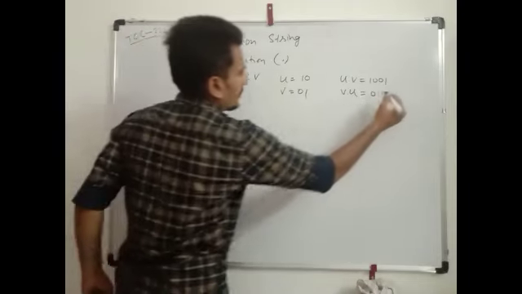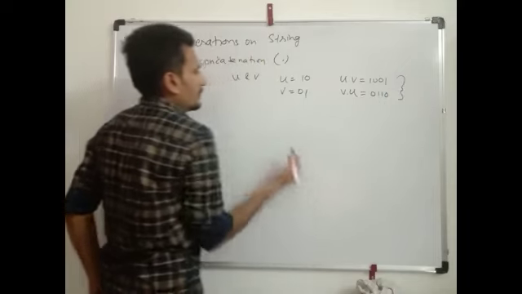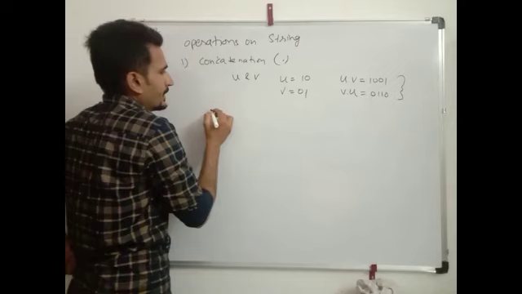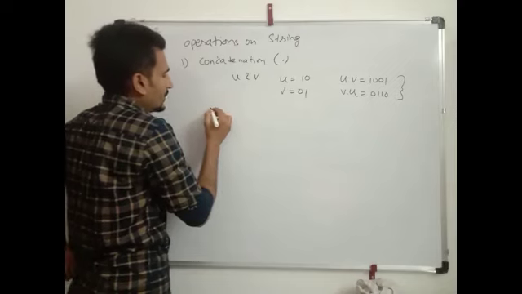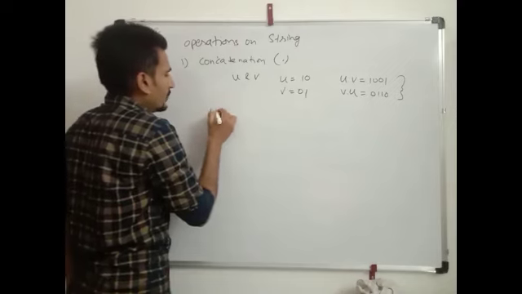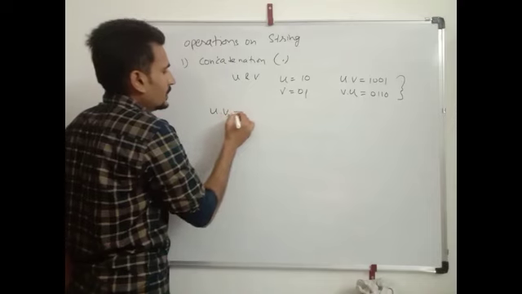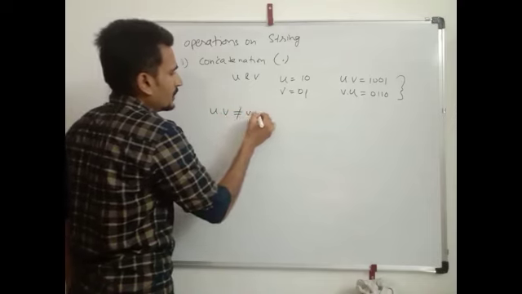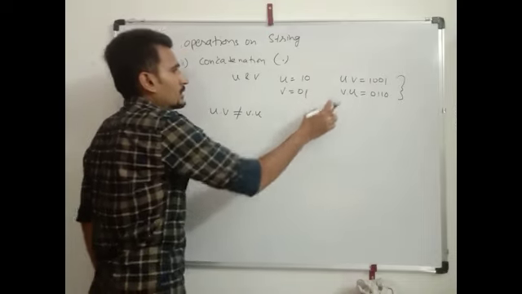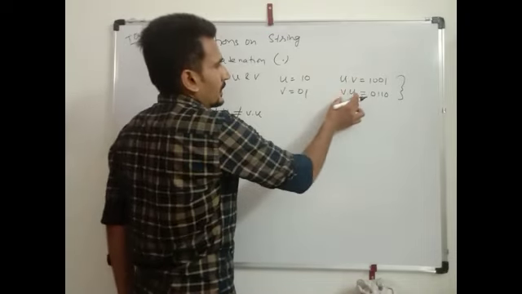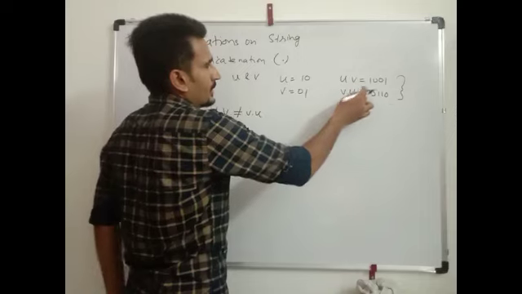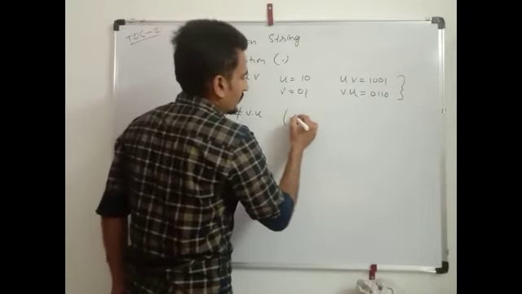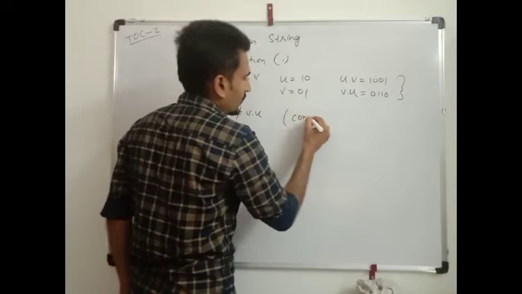By seeing these two strings, we can say that concatenation is not commutative. For u dot v is not equal to v dot u, because both are in reverse order, both strings are not the same, so concatenation is not commutative.